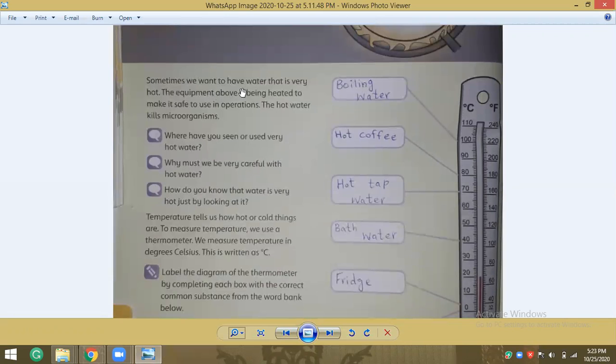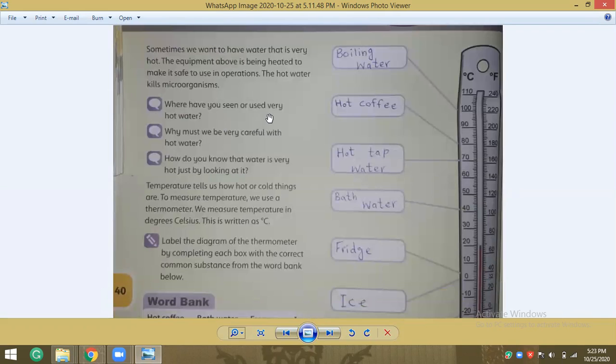Sometimes we want to have water that is very hot. The equipment above is being heated to make it safe to use in operations. The hot water kills microorganisms.